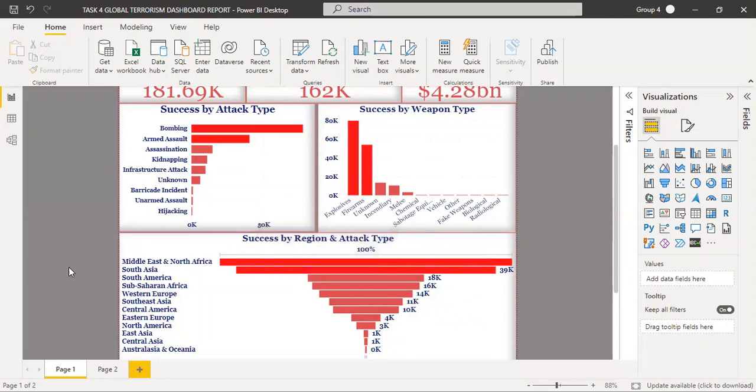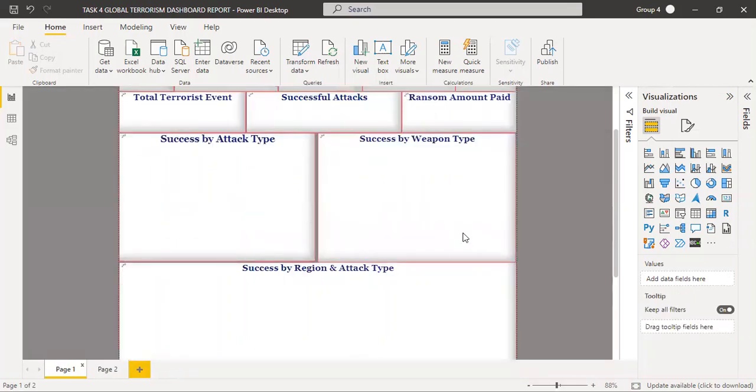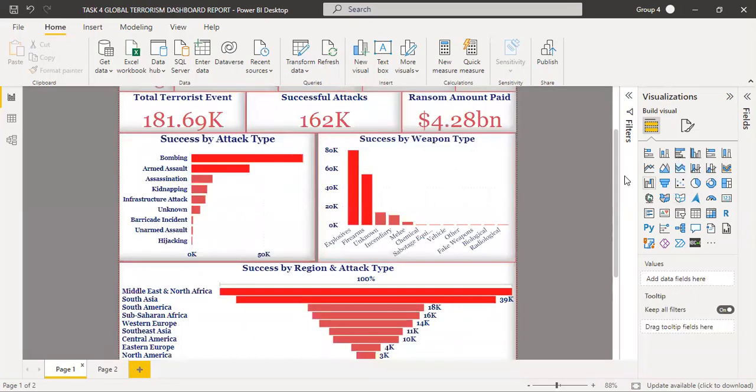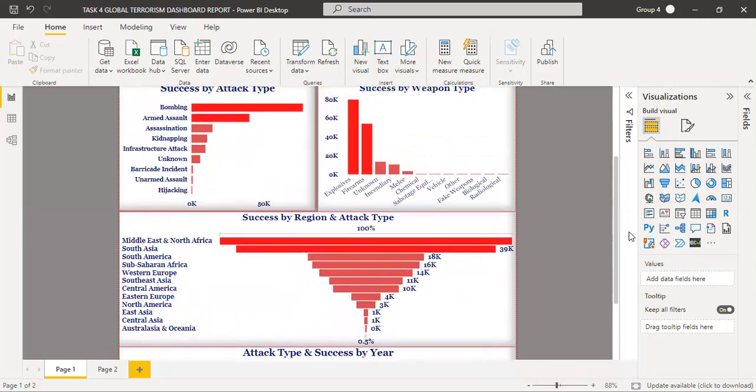So, to answer the next question from this task, what are security issues and insights you can derive from EDA? I would say no country is immune to terrorism, and no country can effectively deal with terrorism alone.